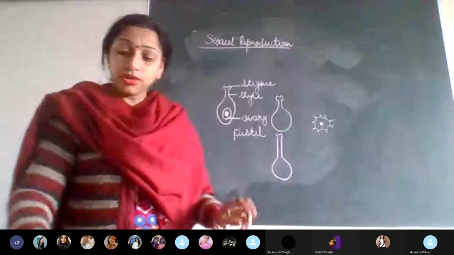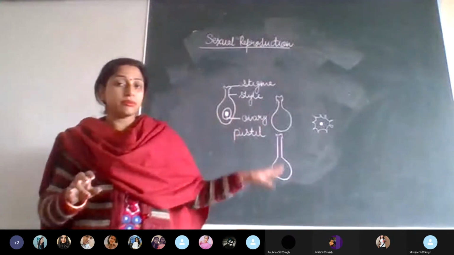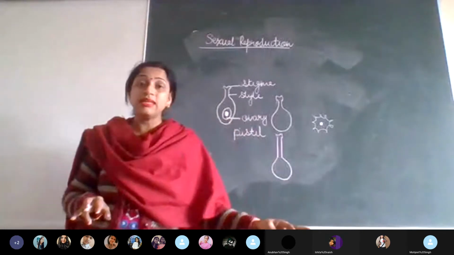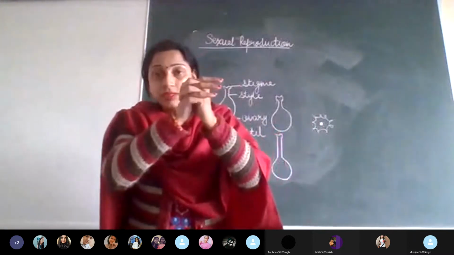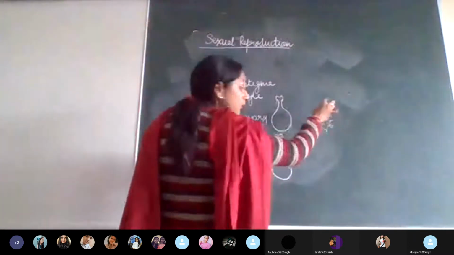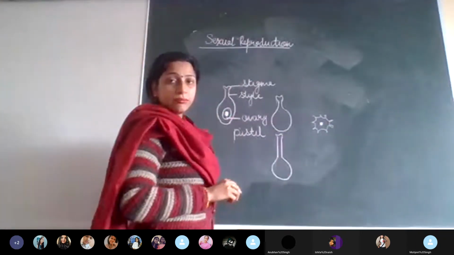Now here we find the story that we were talking about, the male gamete and the female gamete. The male gamete is coming from the male part, that is the pollen grain, and the female gamete is coming from the female part, that is the egg. So they are going to combine, they are going to fuse, and what will be formed? Come on all of you, tell me the name of this structure quickly.